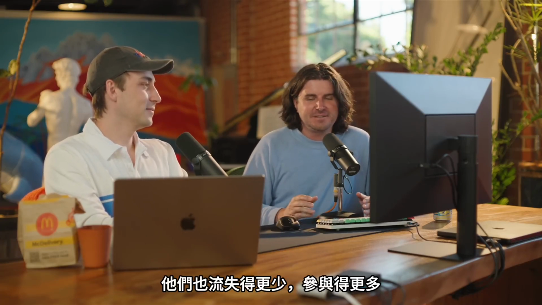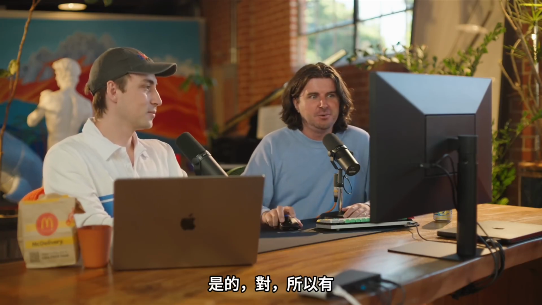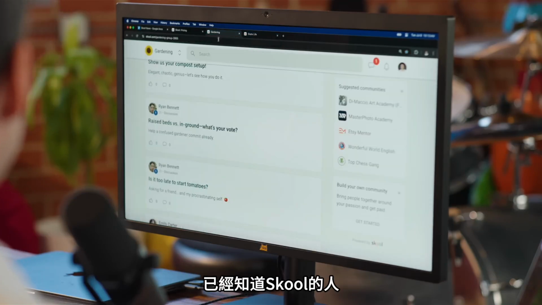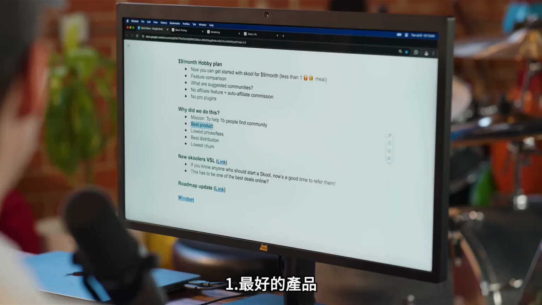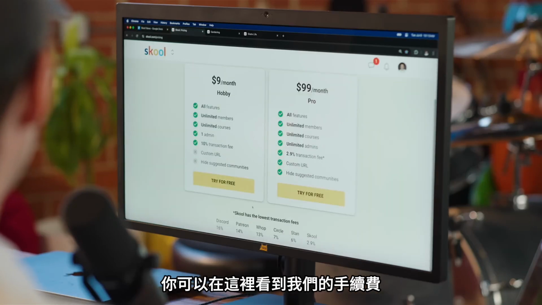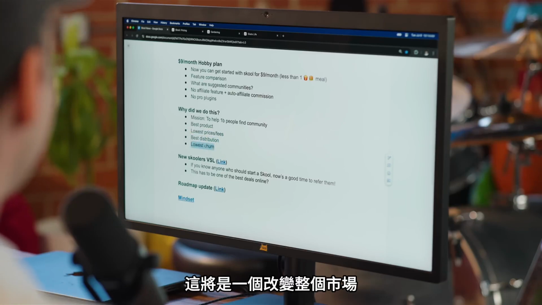And they also churn less and they engage more. So imagine having someone with a card on file that's already logged in, that already knows Skool, seeing a suggested community, clicking on it, and then it's one click to buy. Let's go. The cool thing about $9 is it hits all 4 of those different values: the best product, the lowest prices and fees, and you can see our fees here, and best distribution, lowest churn. This is going to be a game changer.